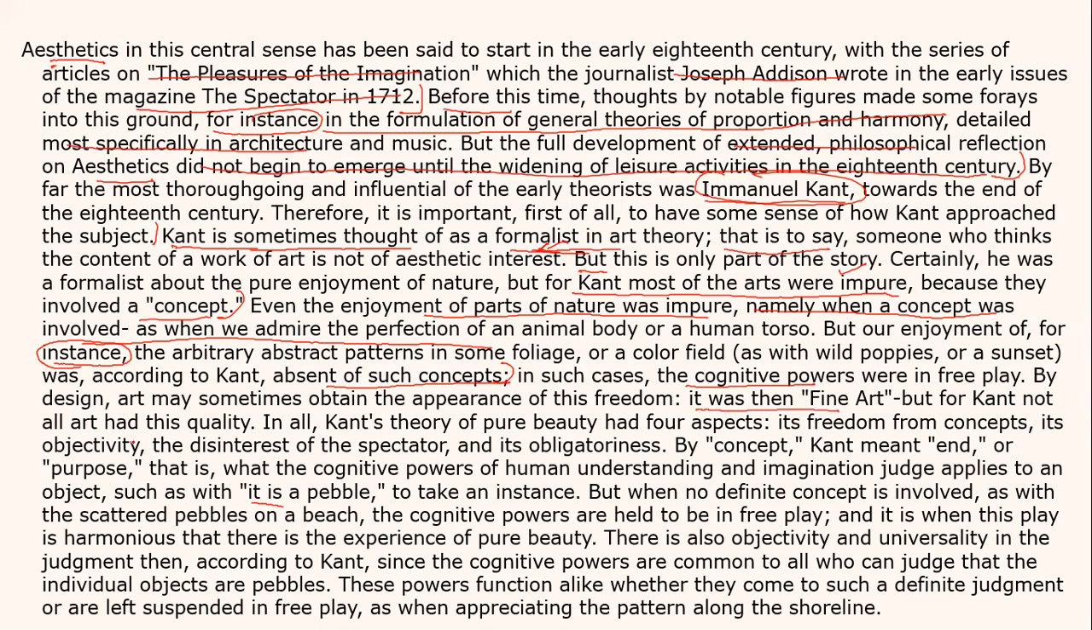But for Kant, not all art had this quality. That means not all art was free of concept. In all, Kant's theory of pure beauty had four aspects. Now we have talked about the four aspects, not required. Then at the end, there is the example about the pebbles, how we look at the pebbles. See here, by concept, Kant means purpose. That is what the cognitive power of human understanding and imagination judge applies to an object, such as, if it is a pebble, to take an instance. Again, to take an instance, an example.